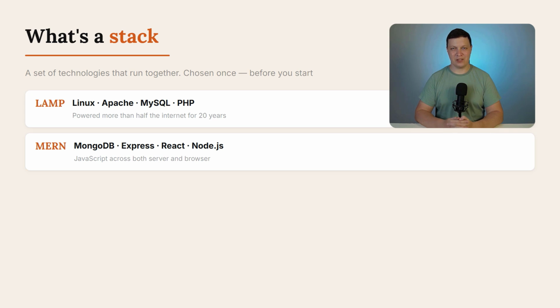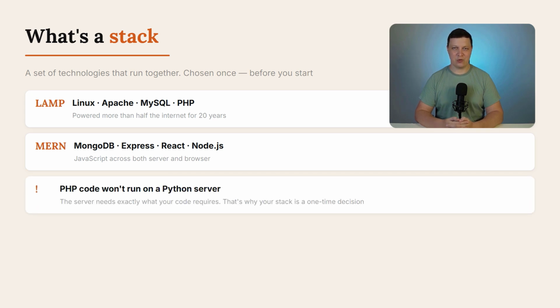You don't need to memorize these abbreviations right now. One thing matters. When AI writes code, it writes for a specific language. PHP code won't run on a Python server. Python code won't run on a PHP server. The server needs exactly the software your code requires. Choosing a stack means choosing the whole set at once. That's why this decision is made once before development starts.